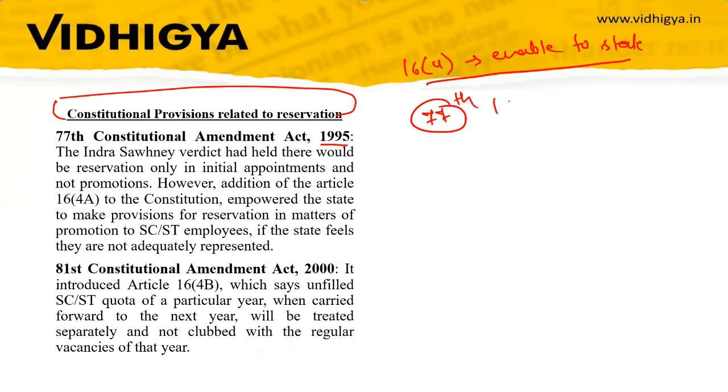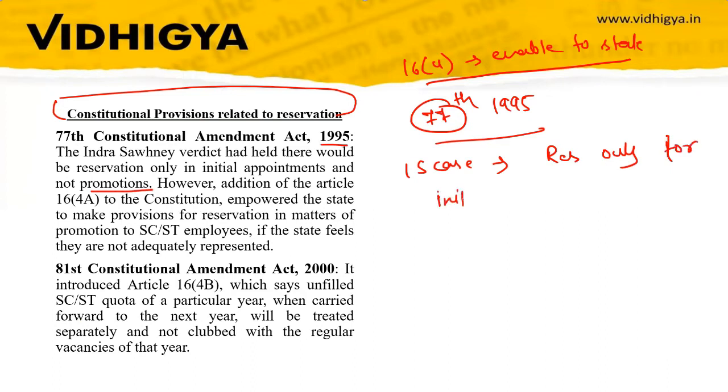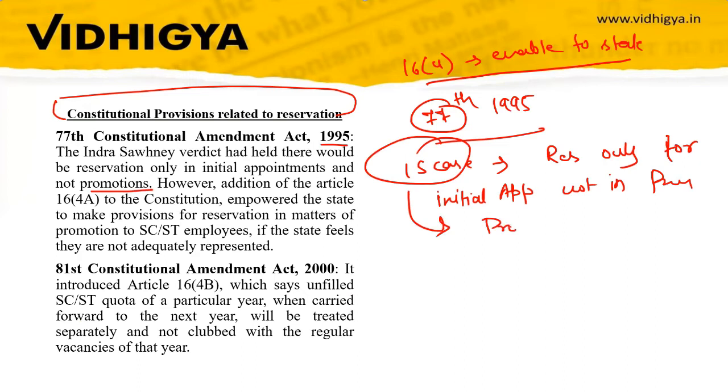The Indra Sawhney verdict had held there would be reservation only in initial appointments and not in promotion. So in the Indra Sawhney case, reservation in promotion was rejected.